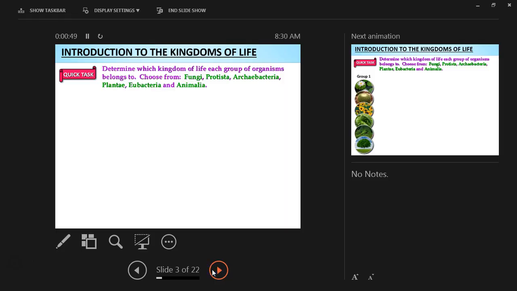Now it says, determine which kingdom of life each group of organisms belong to. Choose from fungi, Protista, Archaeobacteria, Plantae, Eukaryote, and Animalia. Okay, so let me give you the groups now.